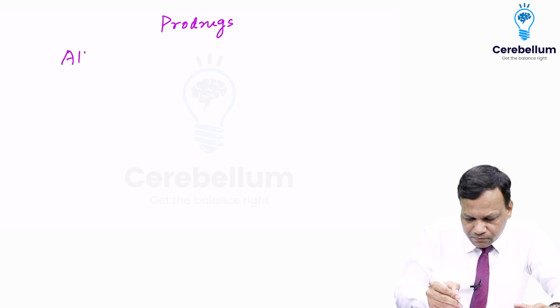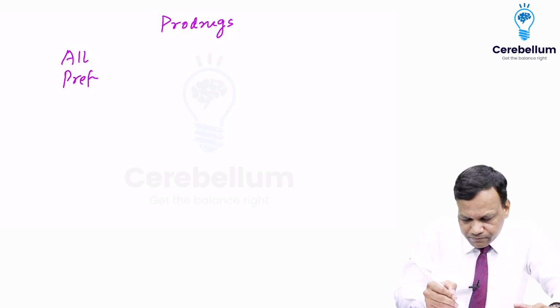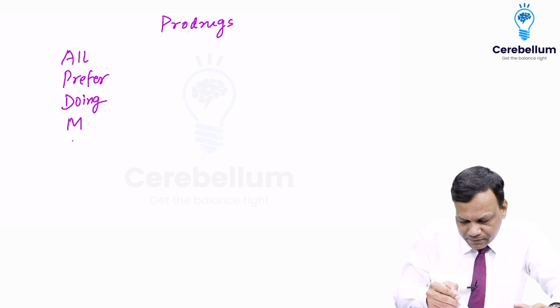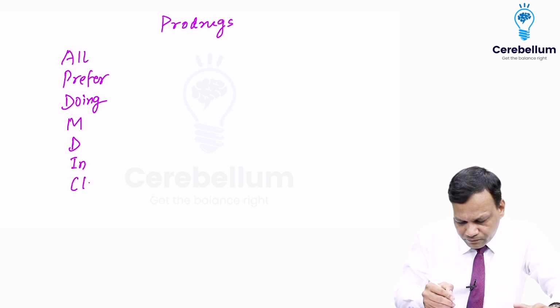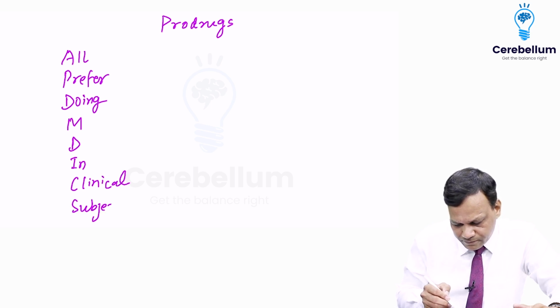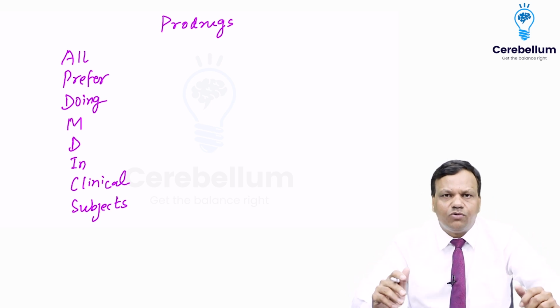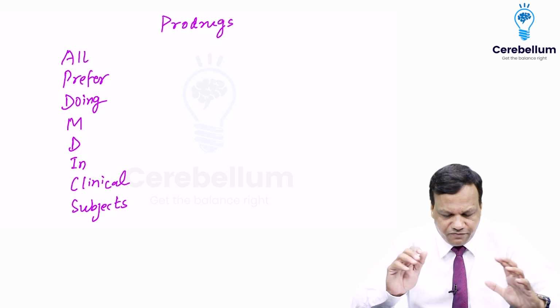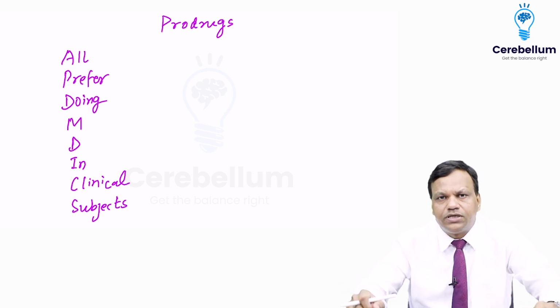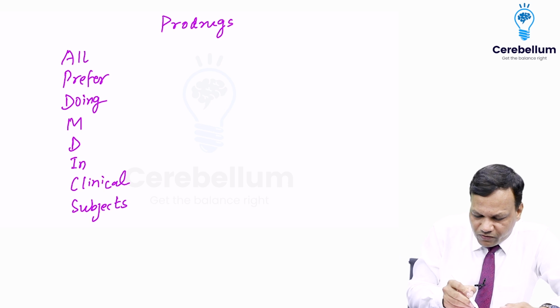All prefer doing MD in clinical subjects. So the mnemonic itself says all prefer doing MD in clinical subjects. Very few are fools like me who take non-clinical. So what is the mnemonic?